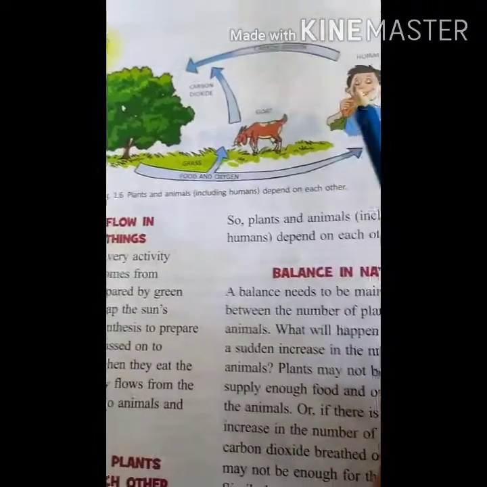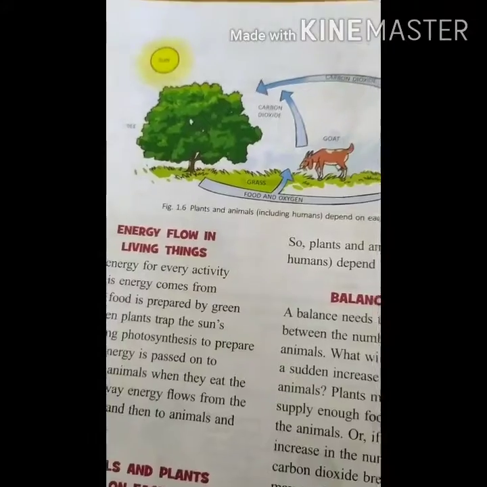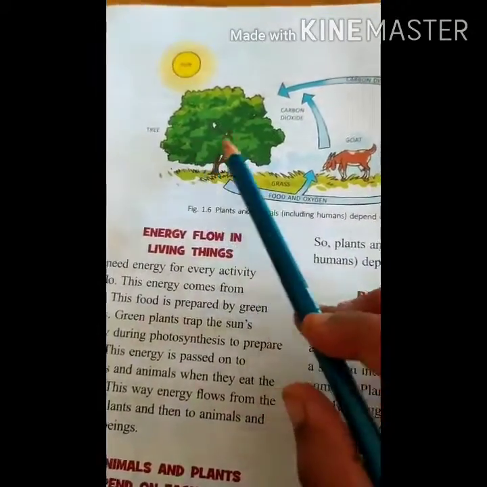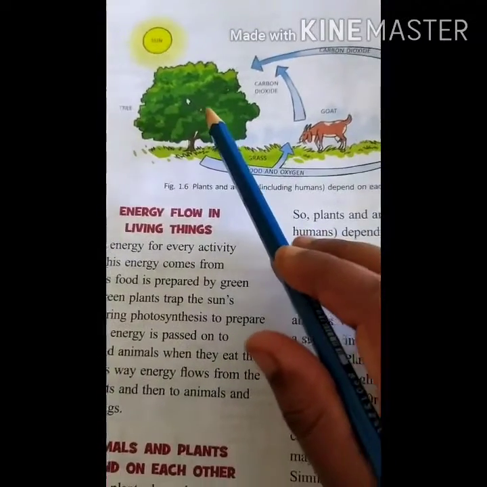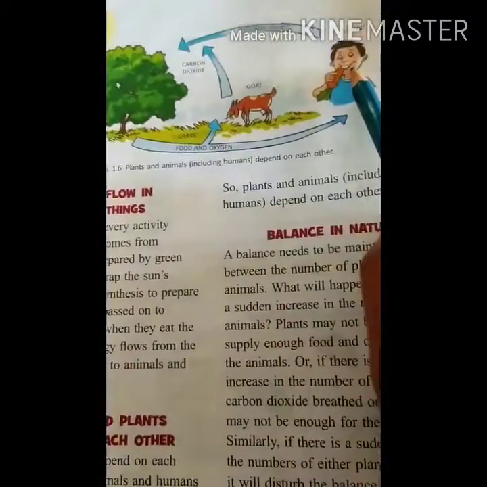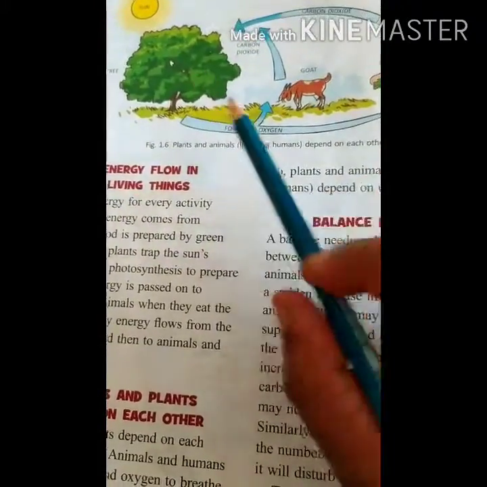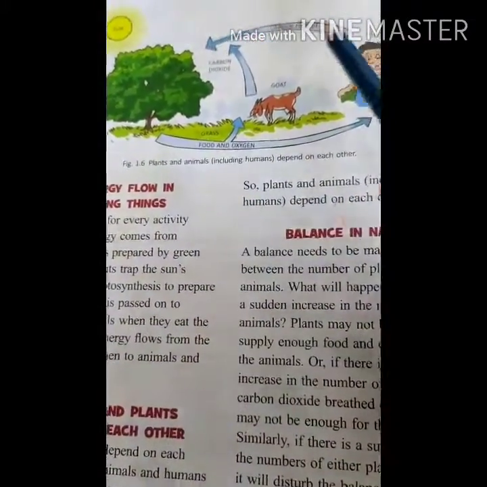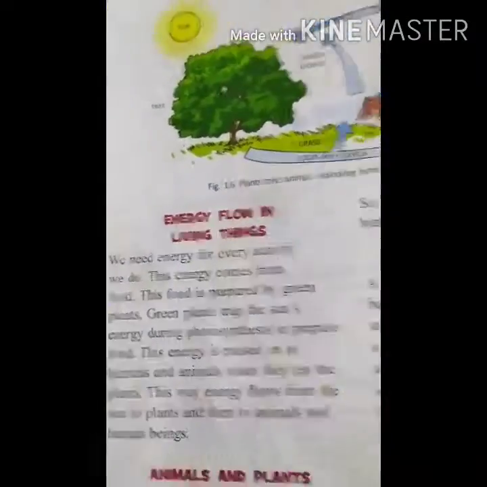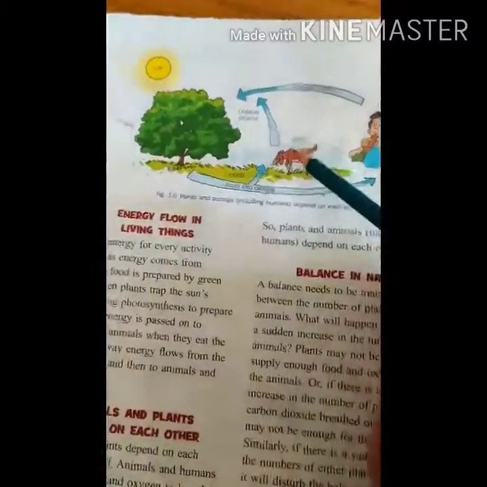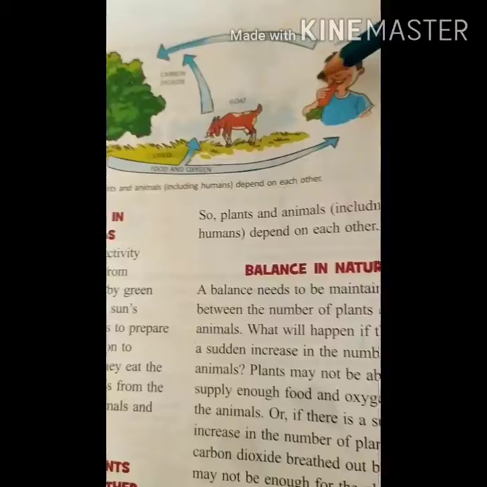And the animals and human beings, what they are eating, and they are giving out carbon dioxide. So trees give us oxygen, we give them carbon dioxide. They are utilizing the carbon dioxide. We are surviving because of oxygen and food. Okay. So this energy flow is continuous. That is the reason it is balanced in nature. This is the energy flow. You know, children, how important the sun is for the plants, and the sun is important for us also.